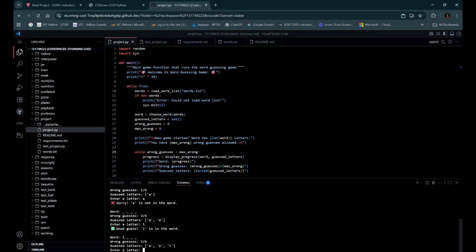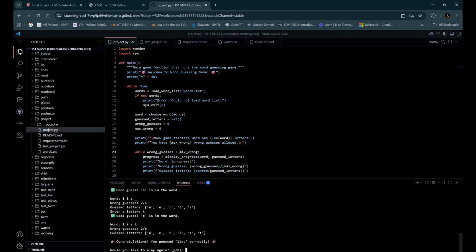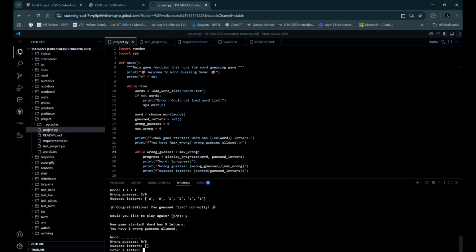For example, L. L is there, so that's a good try. Now I can try another letter like I. I is also there in the list. So now there can be many possibilities. Now the word I feel it can be is like list. So I try S. S is also there, and T. So yeah, we got it. So that's how we can do it.